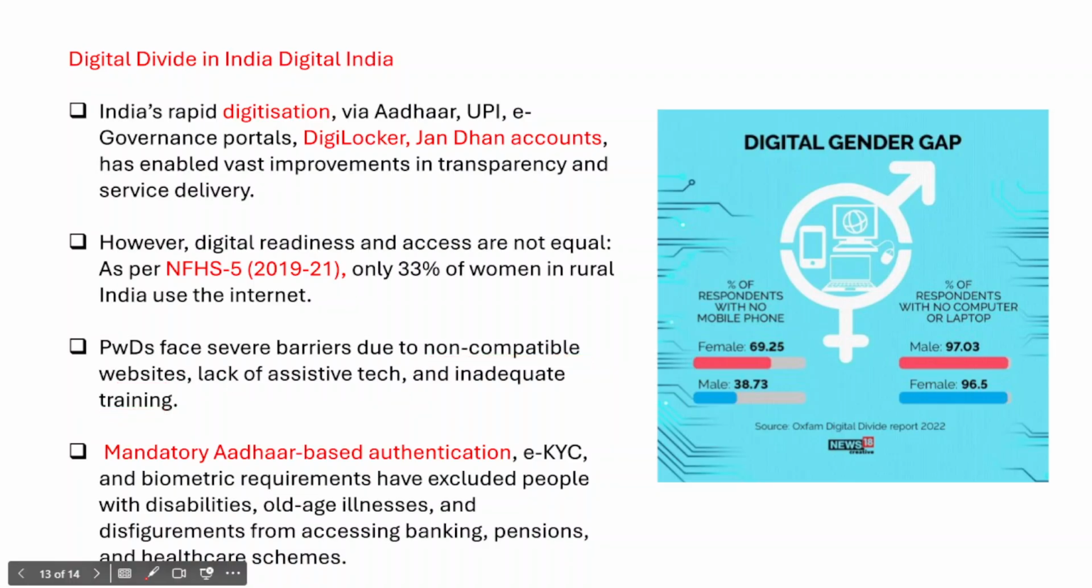And apart from that, mandatory Aadhaar based authentication has been made for a number of welfare programs, and eKYC biometric requirements are actually excluding people with disabilities, people with benchmark disabilities, old age people, people who have been fighting a chronic illness, and people with disfigurement from accessing banking. So these are all the different problems that persons with benchmark disabilities have been facing.